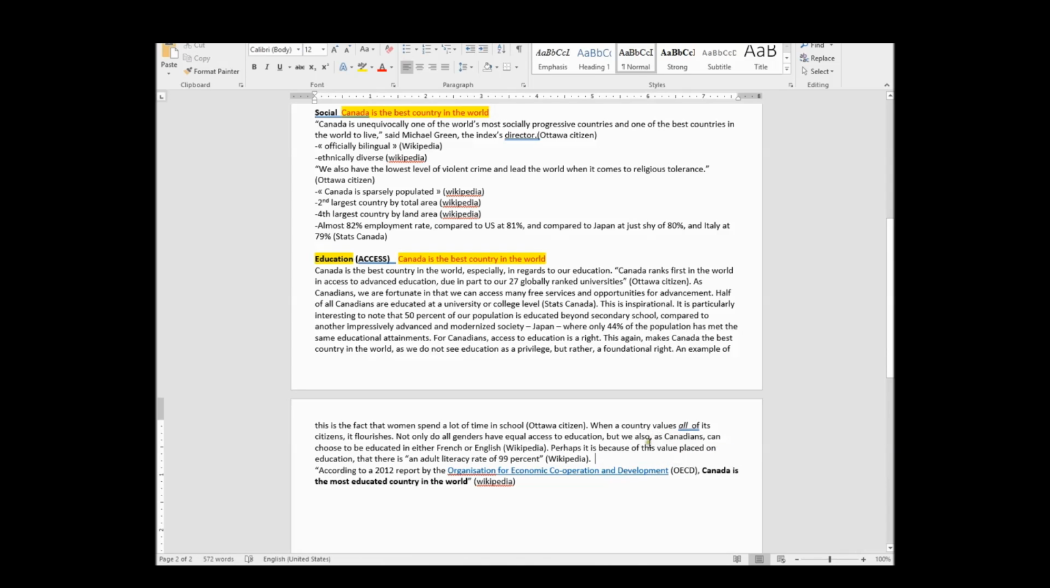So I'm actually curious, only now that I've read this 99, if any country is 100% or if 99 is as high as it goes. But I don't have a fact on that, so I'm not even going to get into that. Anyways, perhaps it's because of this value placed on education that there's an adult literacy rate of 99%.